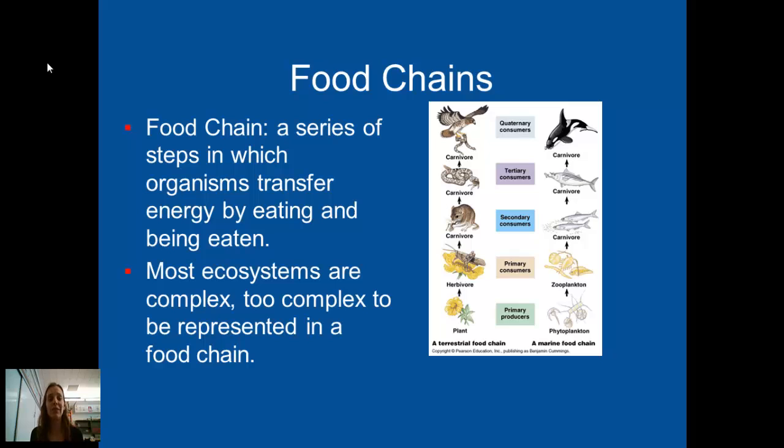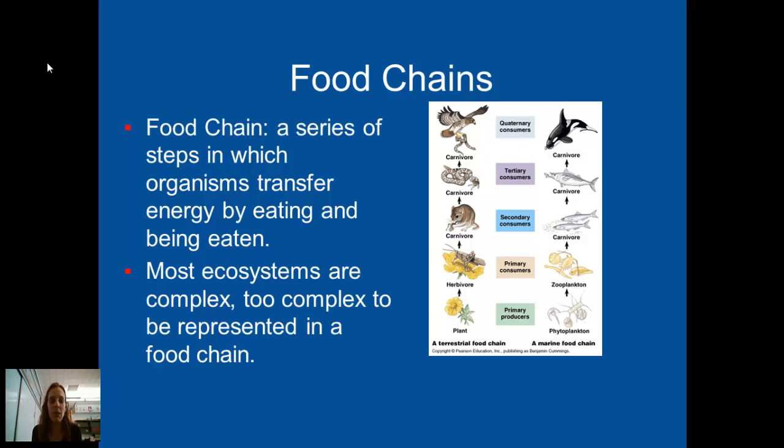However, food chains aren't a realistic portrayal of how energy moves through an ecosystem, because ecosystems are simply too complex to be represented in a food chain. Organisms are opportunists. Their intent is to survive long enough to be able to reproduce multiple times. In order to do that, they are going to utilize any food source that is available in their surrounding ecosystem. If an organism is reliant upon one type of food, they could be in danger if that one type of food were to be exterminated.